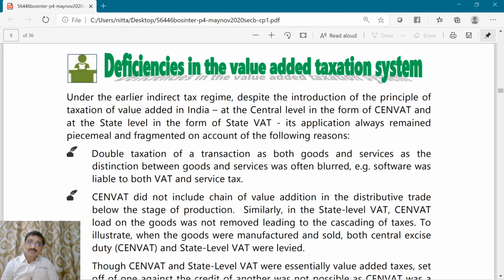Now under the GST model, goods and services are treated at par. So under the GST regime, this software will suffer only one tax, that is GST.